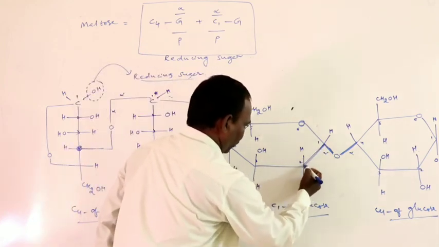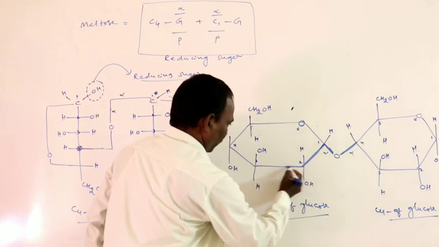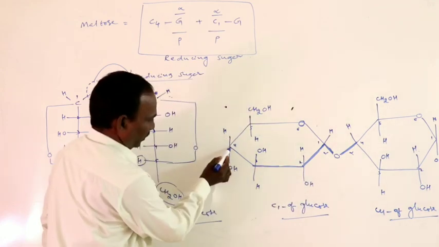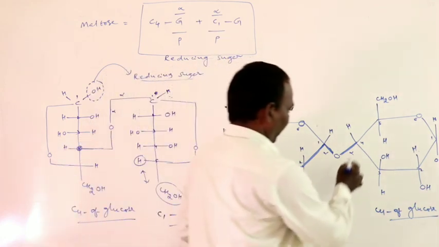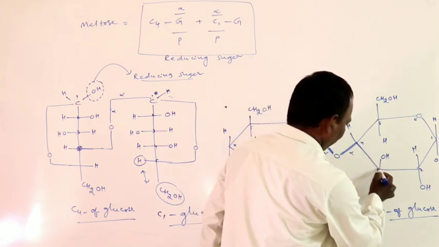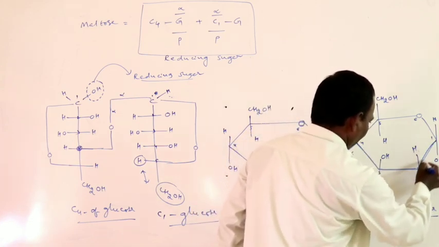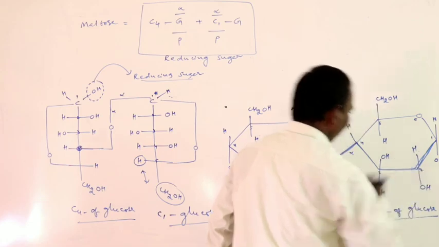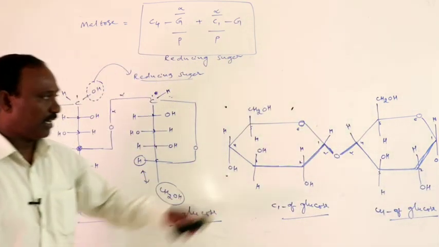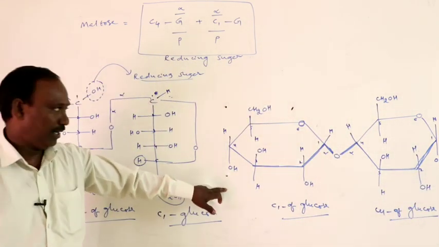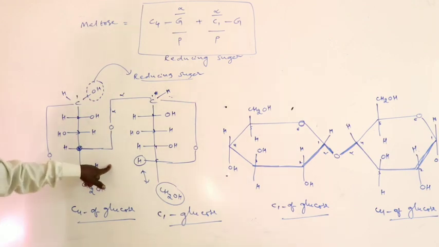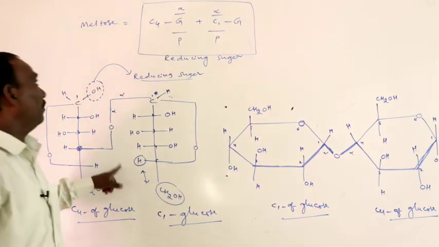So the first glucose unit's C1 carbon is connected to the second glucose unit's fourth carbon by alpha linkage. Okay, this is the Haworth structure of maltose, and the other indicates the Fischer projection formula of maltose.